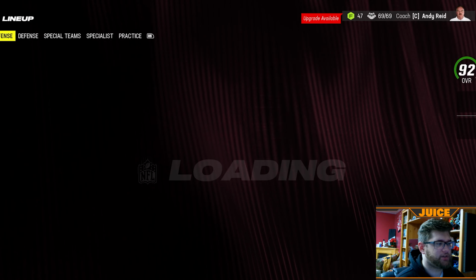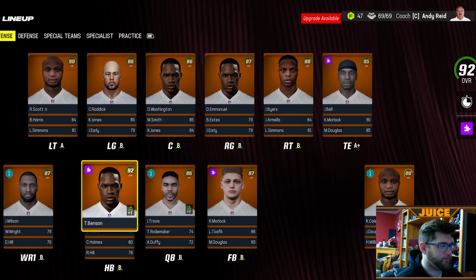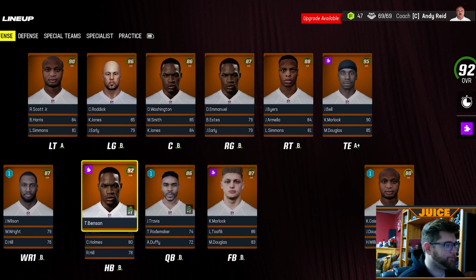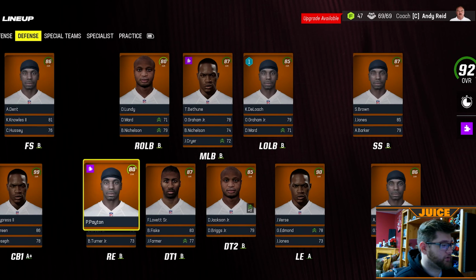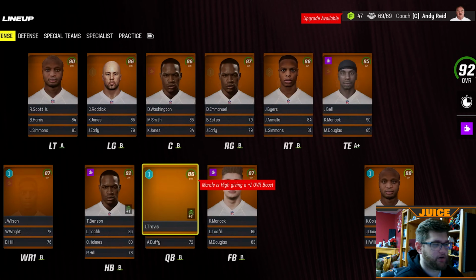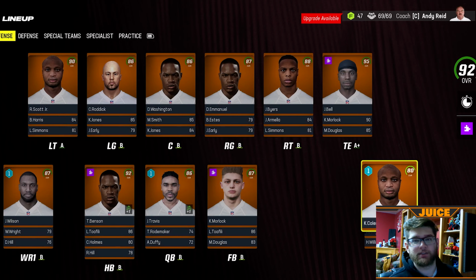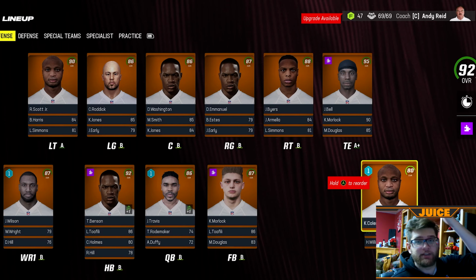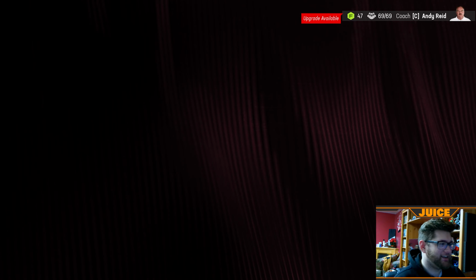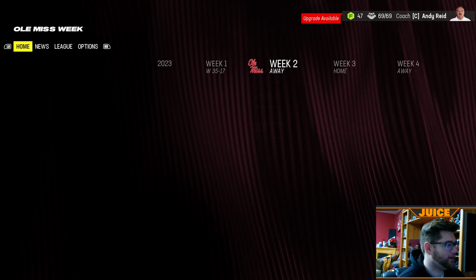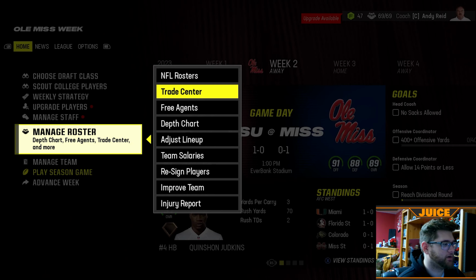So let's take a look at the thing. Did it load the portraits? Okay, the portraits don't work, which is okay. But as you can see, we have the Florida State team. We have Jordan Travis and all the boys. Keon Coleman is here. He's not a high overall because this mod was made before Keon Coleman had his amazing season in real life, but he is still on the team, and he's still a very good player.